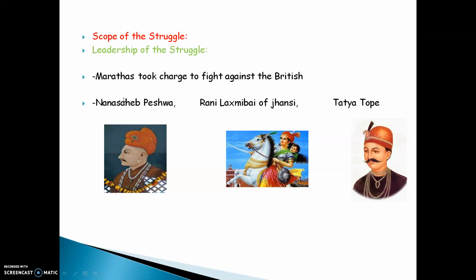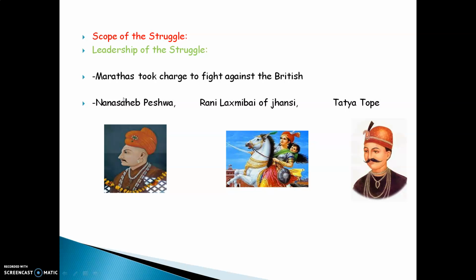Scope of the struggle. Leadership of the struggle. We have realized that in the initial stage when the Britishers came to India, the Mughals were ruling some parts of India. At the same time, there were Marathas also. The Marathas realized that the Britishers were entering India and the Mughals were not strong enough to fight against them.